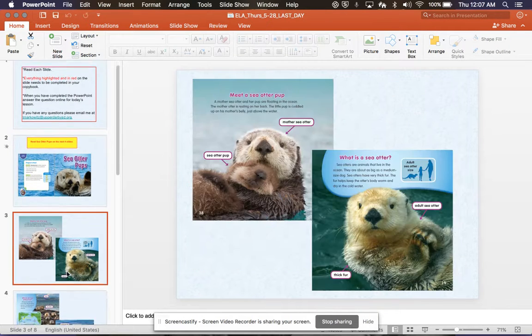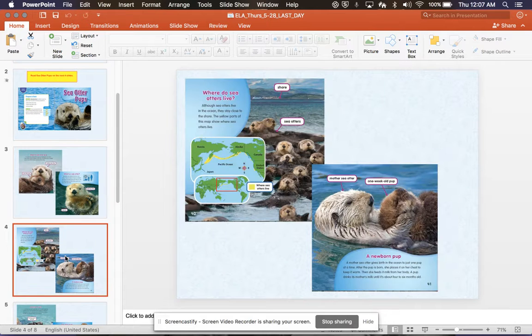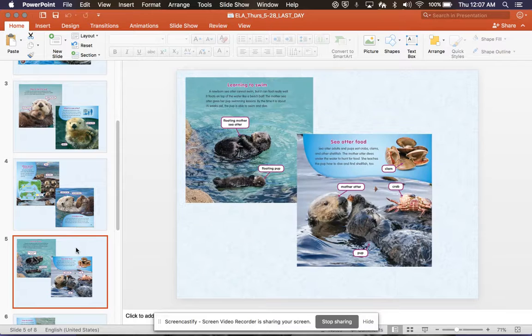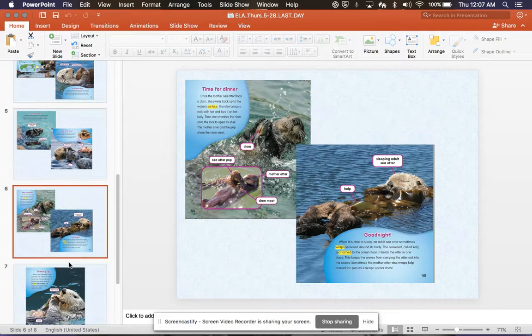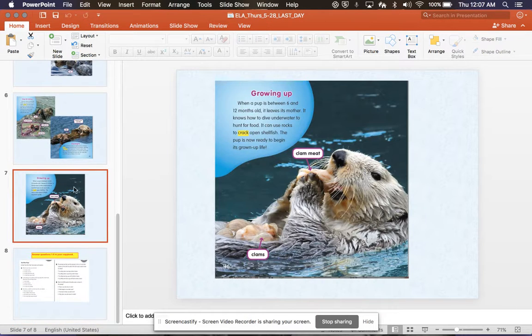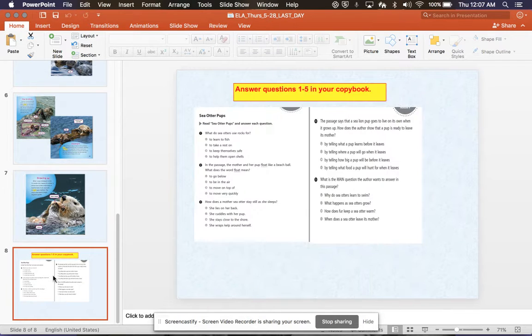Okay, there will be labels. There will be maps. There's a map right here. Okay, there will be facts and details. Pay attention as you're reading. Okay, you might want to keep this available as you take this quiz at the end.